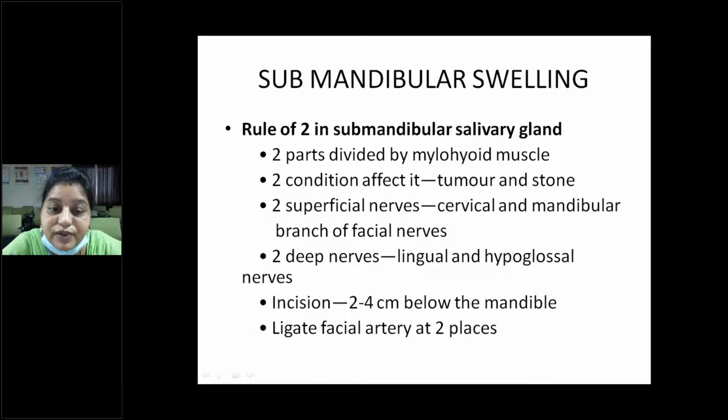So, the rule of two in the submandibular salivary gland. The two parts are divided by the mylohyoid muscle. Two conditions affect it, that is the tumor and the stone, because the submandibular gland secretions are more viscous when compared to the parotid gland. So there are more chances of stone formation compared to the parotid gland.